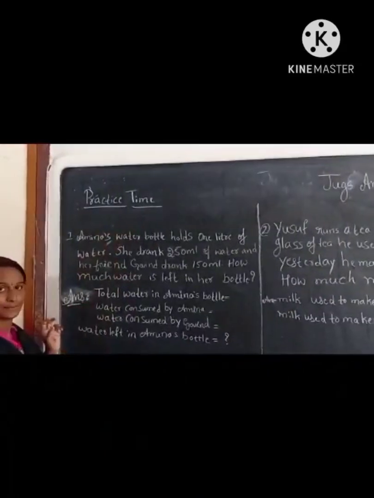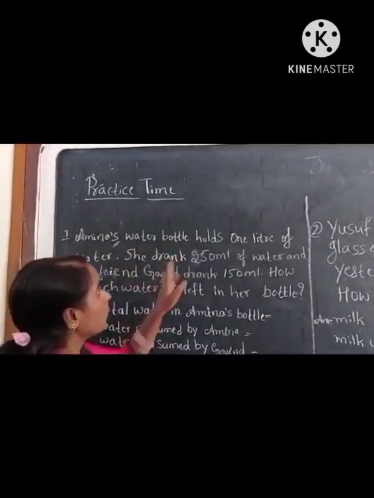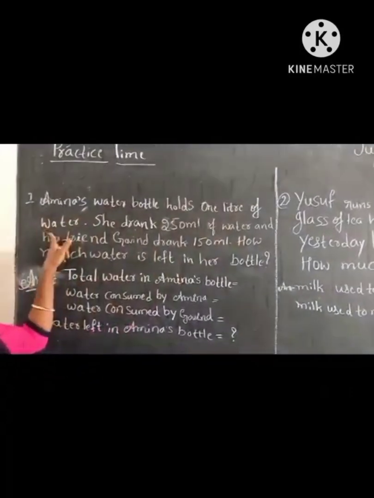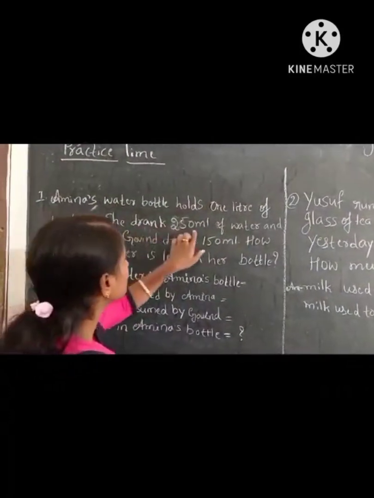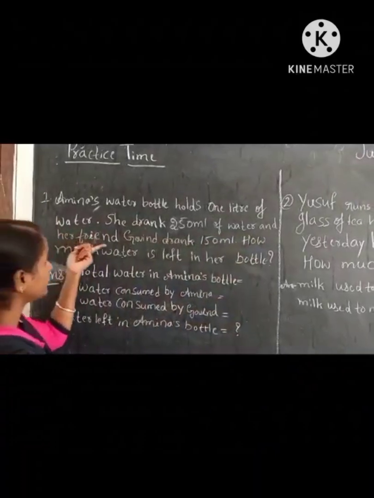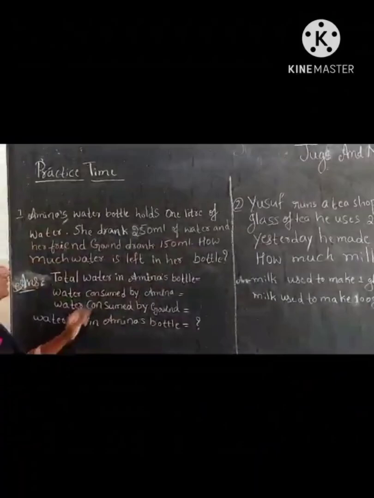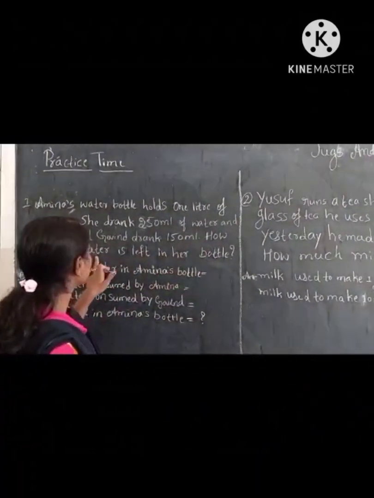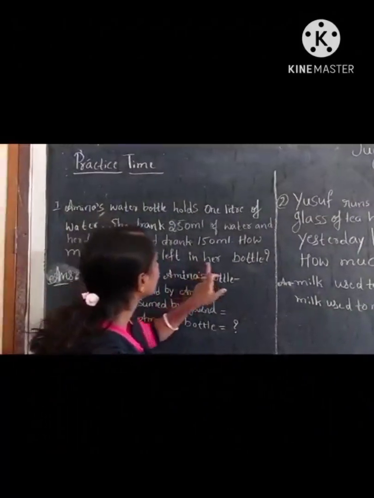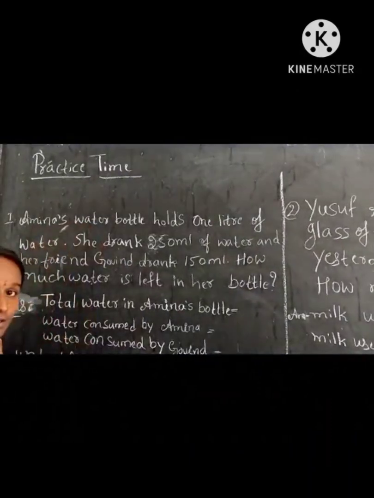Practice time. Okay. Amina's water bottle holds 1 liter of water. She drank 250 ml of water, and her friend Govind drank 150 ml. How much water is left in her bottle? Here Amina has a 1 liter water bottle.